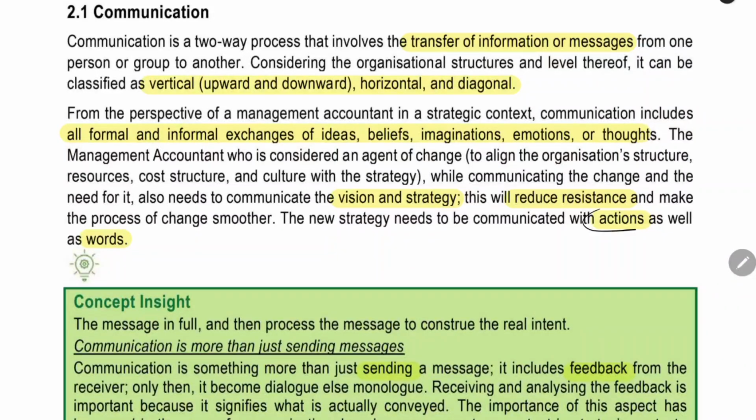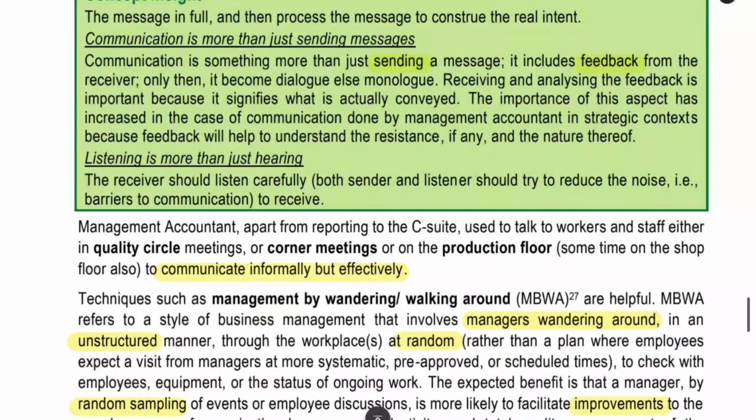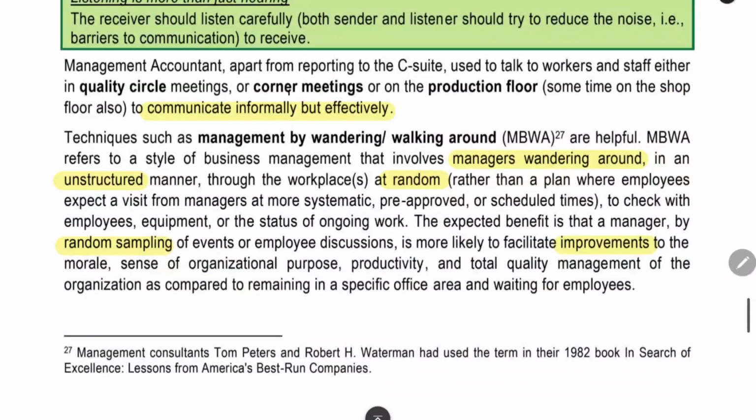You have to communicate in both actions as well as words. You have to use words, and actions also you have to convey. You have to give importance to quality, for example. Like that, you have to give importance in action also. You have to communicate informally but effectively some problems. Next thing is management by wandering around. This is one more new term which is given in the study material.